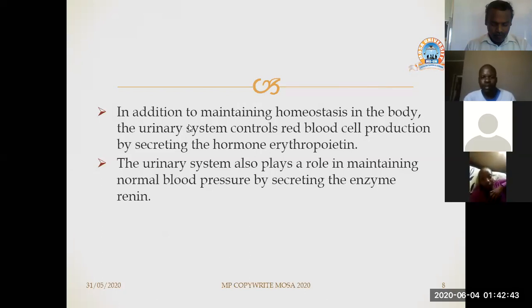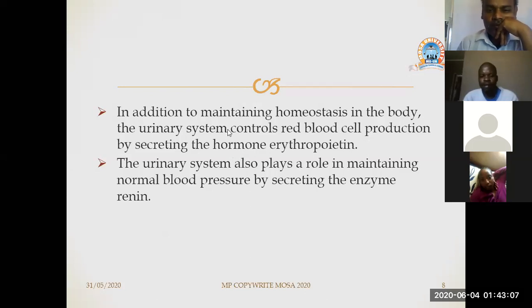The urinary system also plays a role in maintaining normal blood pressure by excreting the enzyme renin. Like I said, if fluids haven't been well regulated in the body, it will contribute to the rise of fluid circulating in the blood circulation.